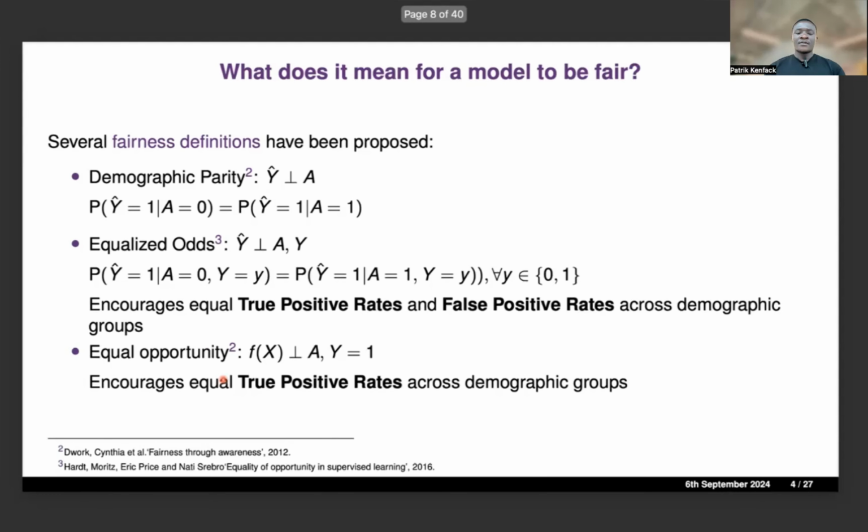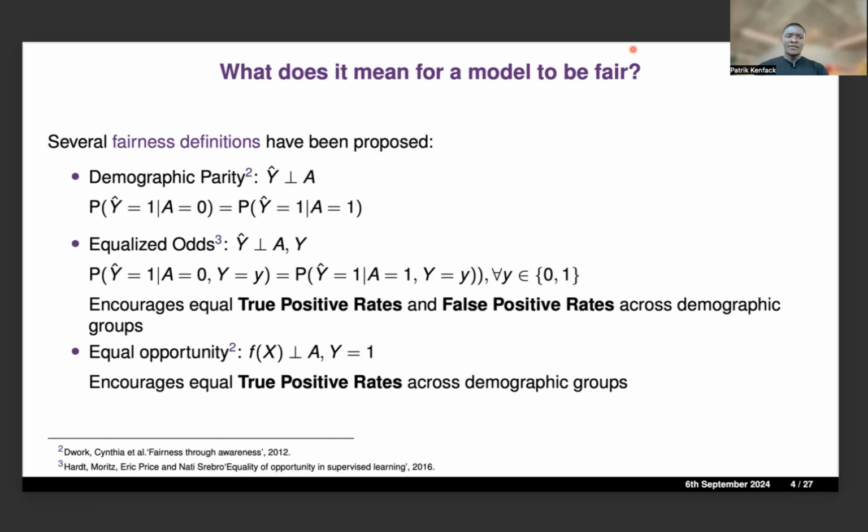And for this, the first question is what do we mean by being fair for a machine learning model? So there are a lot of definitions that have been proposed, and in this work, we're interested in three main definitions, which are demographic parity, equalized odds, and equal opportunity. So demographic parity basically enforces the output of the model, which is y hat here, to be independent of the sensitive attribute.